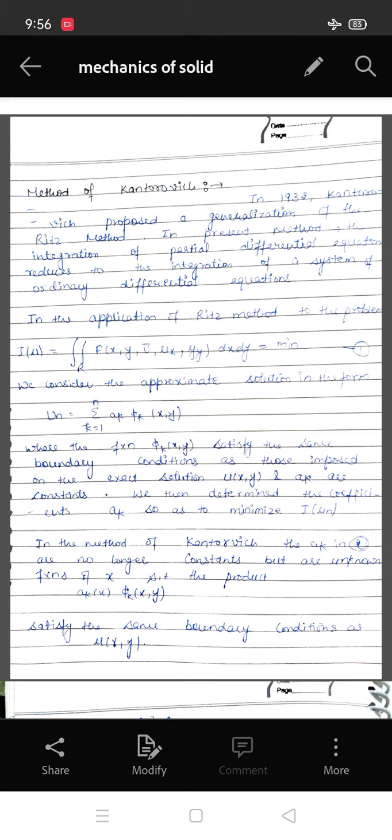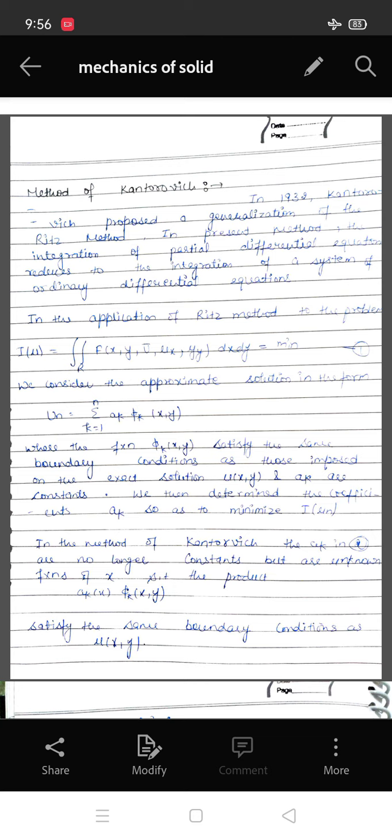In the application of the Ritz formula to the problem, I(u) equals the double integral over R of f(x, y, u, u_x, u_y) dx dy, which equals a minimum. We consider the approximate solution in the form u_n equals the summation k = 1 to n of a_k phi_k(x, y), where the functions phi_k(x, y) satisfy the same boundary conditions as those imposed on the exact solution u(x, y), and a_k are constants. Then determine the coefficients a_k so as to minimize I(u_n).